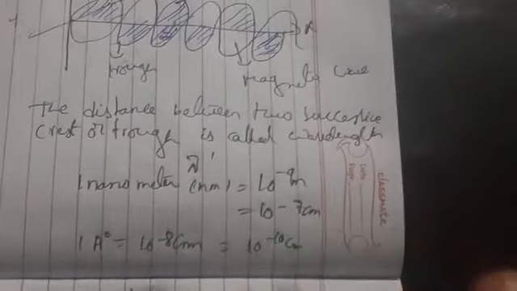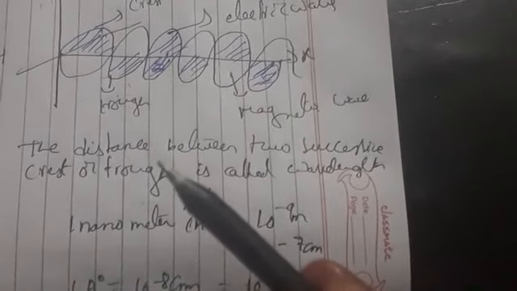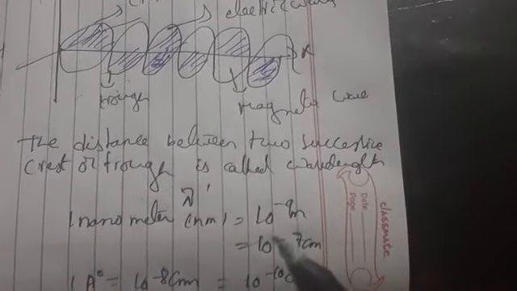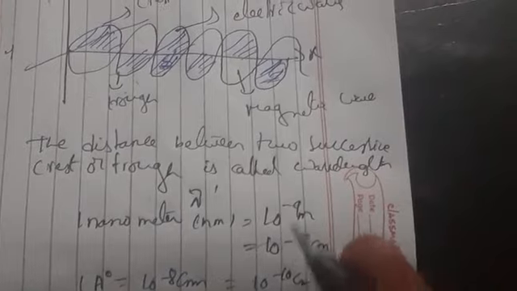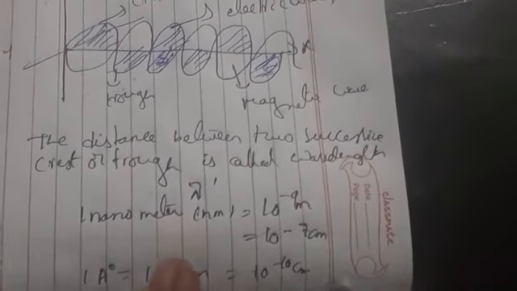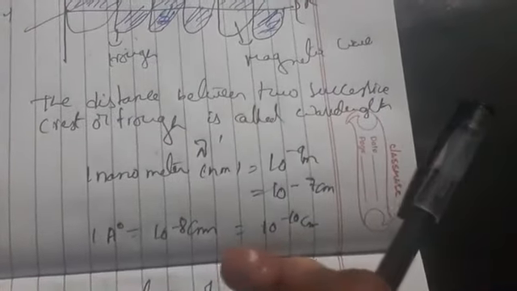Different kinds of units are used generally. The visible region generally consists of 3800 angstroms to 7600 angstroms. The UV region is below 3800, which is less than the visible region, but it is greater than the X-ray region. Like this we have it. So this is nothing but the electromagnetic radiation.